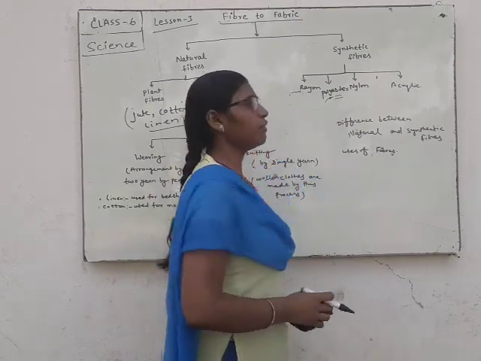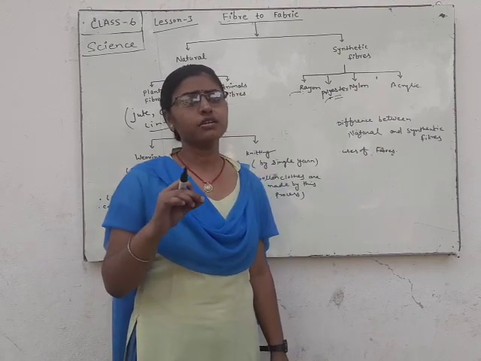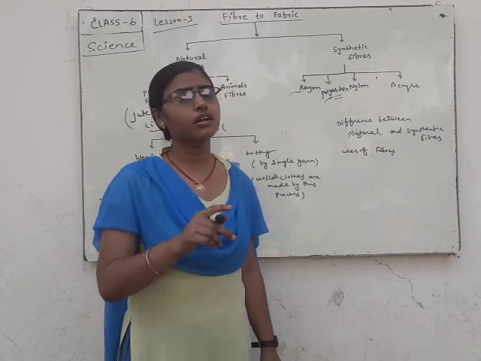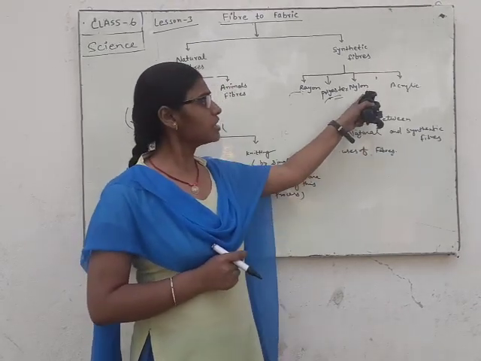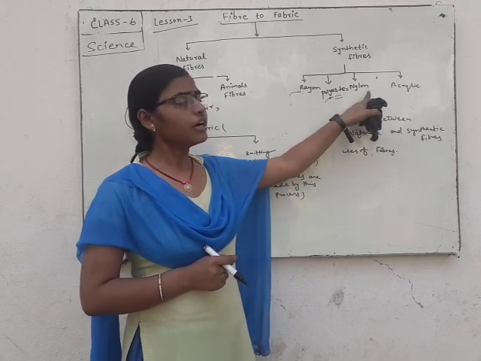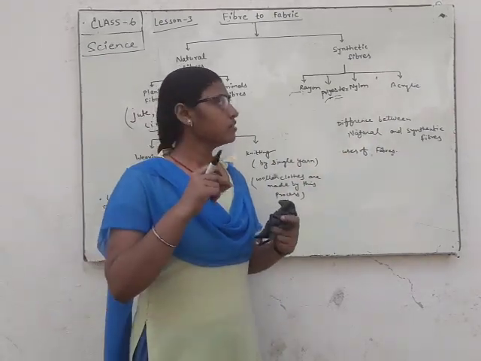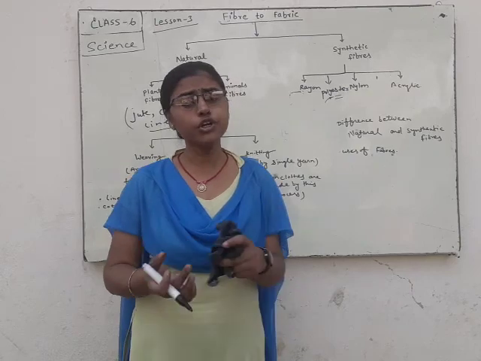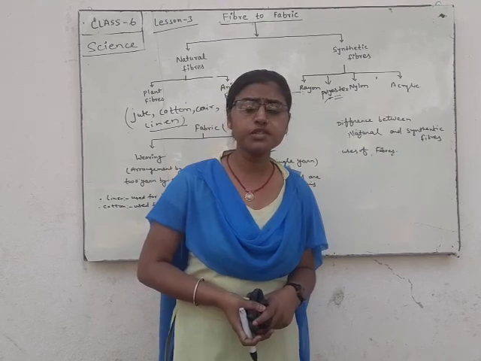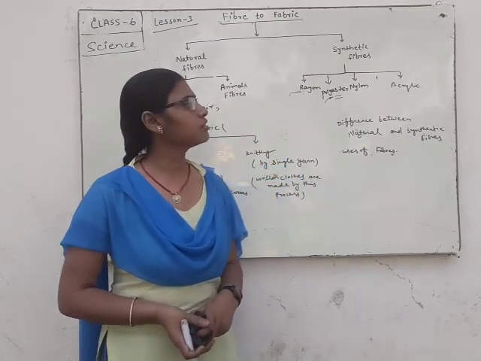Nylon is a synthetic fiber which is made from petrochemicals, and also from two places, New York and London. So the name is nylon, New York, London. It is flammable, and nylon is so elastic, so durable, so strong that it is used for making ropes, raincoats, coats, and also clothes.